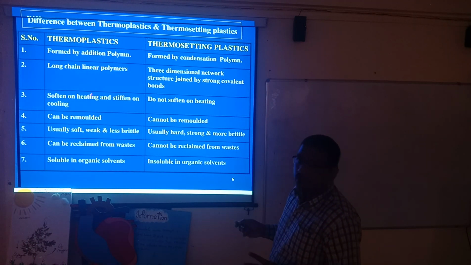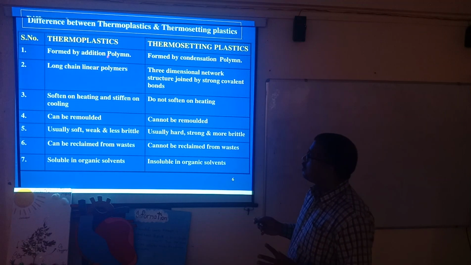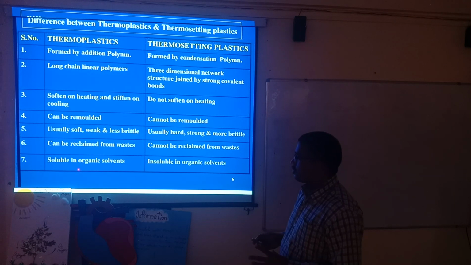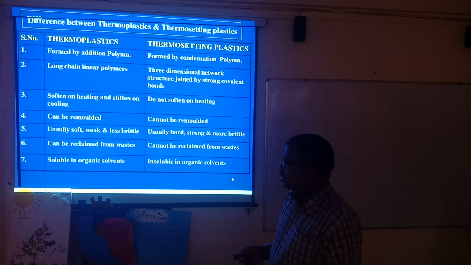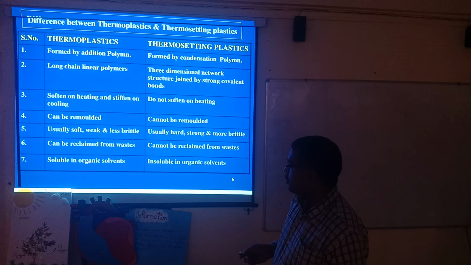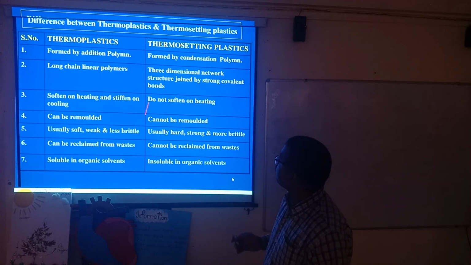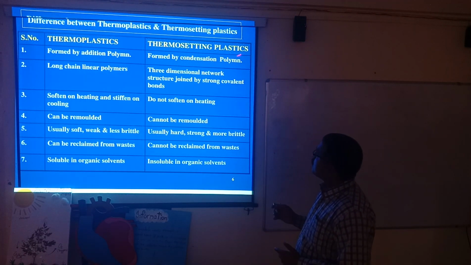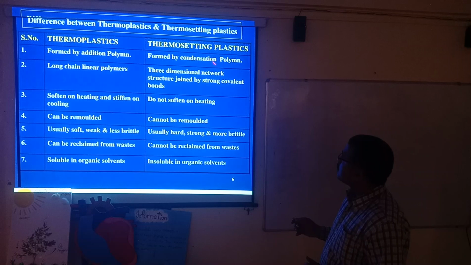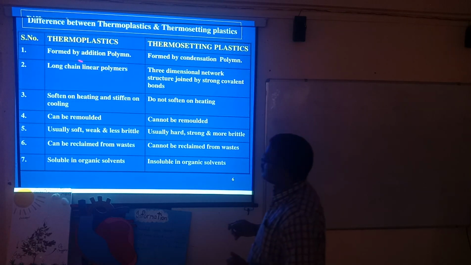It is very important for you to understand these points also. Soluble in organic solvents like alcohol, acetic acid. These are some organic solvents. When we talk about thermosetting plastic, it is formed by condensation of polymer, here the addition reaction